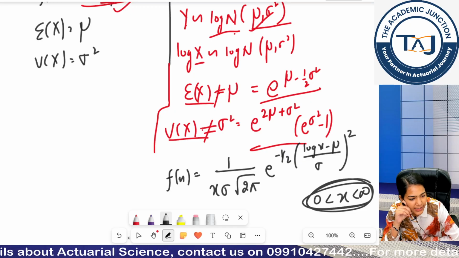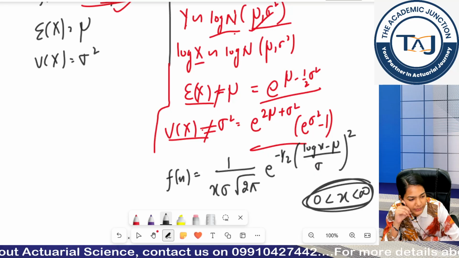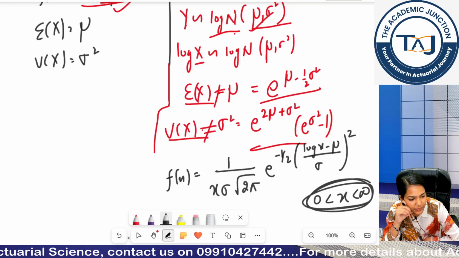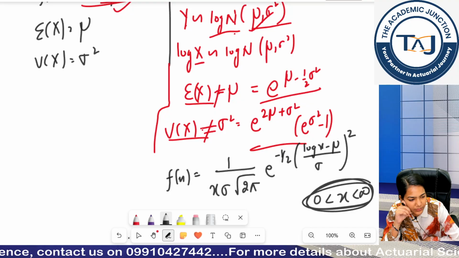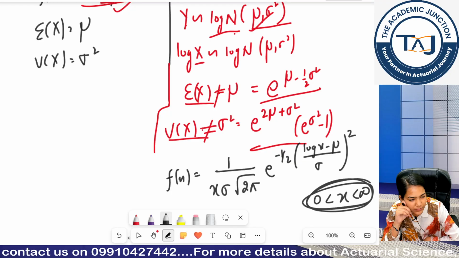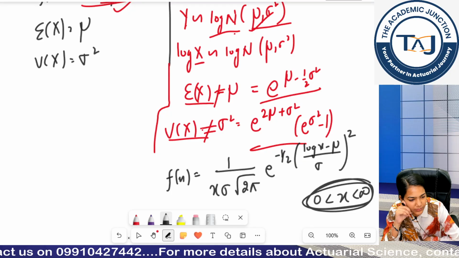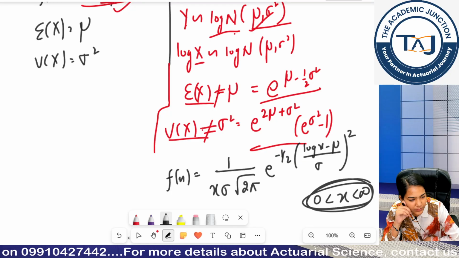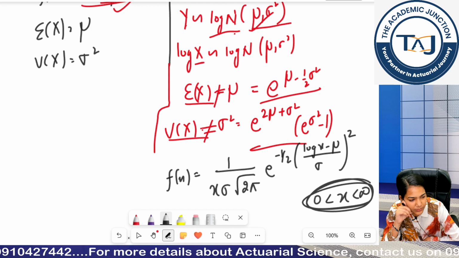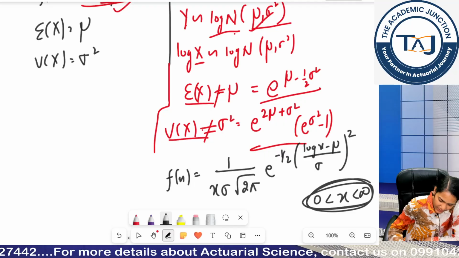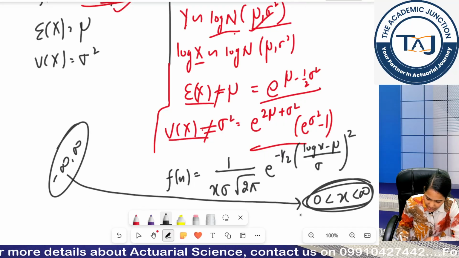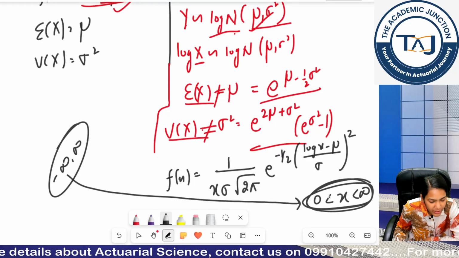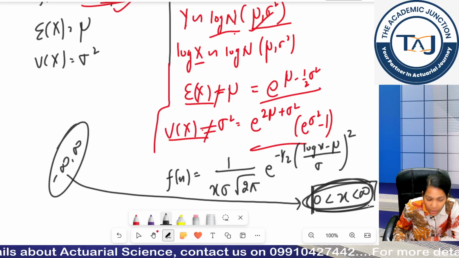Guys, what was my range for normal distribution? Yes, very good. It was minus infinity to positive infinity, but can you see in the log normal distribution my range has reduced, it is now from 0 to infinity.